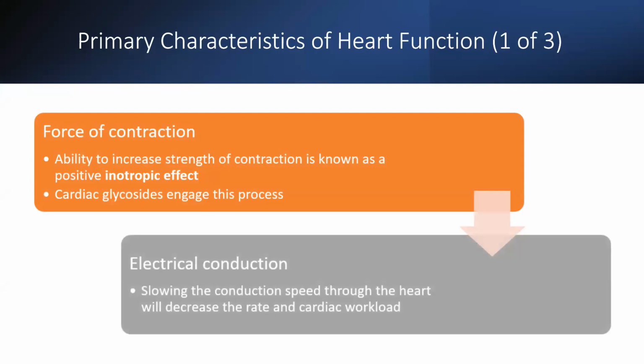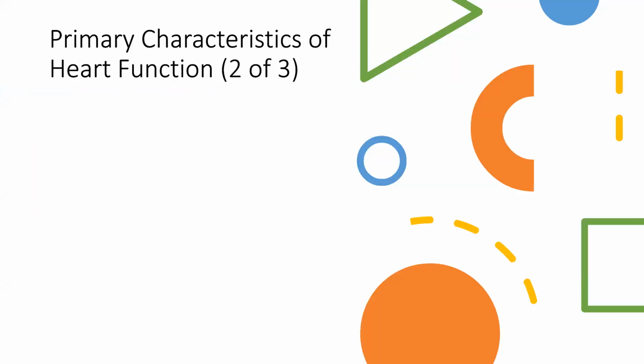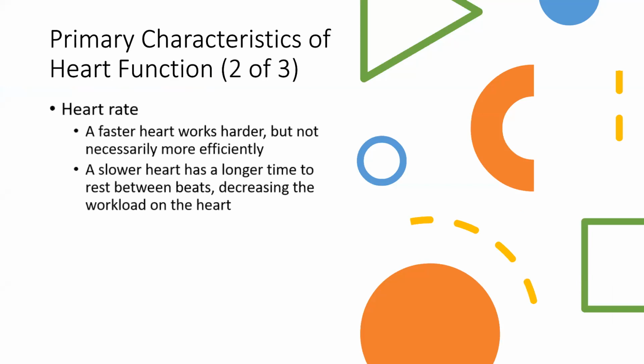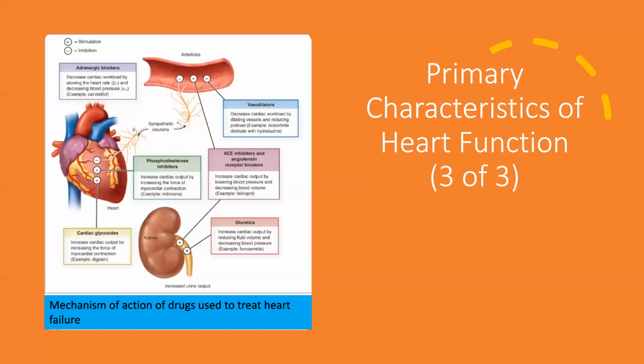Then electrical conduction occurs. Slowing the conduction speed through the heart will decrease the rate and the cardiac workload. Third is the heart rate. The faster the heart works, the harder it works, but not necessarily more efficiently. A slower heart has a longer time to rest between the beats, decreasing the workload on the heart.